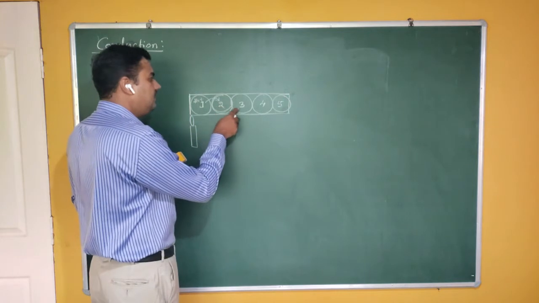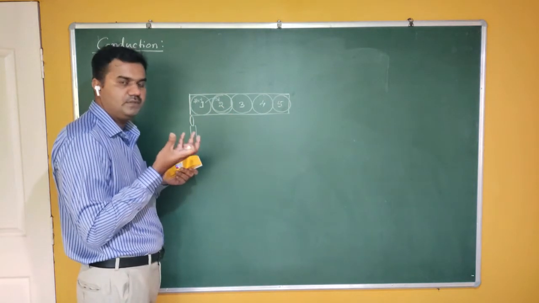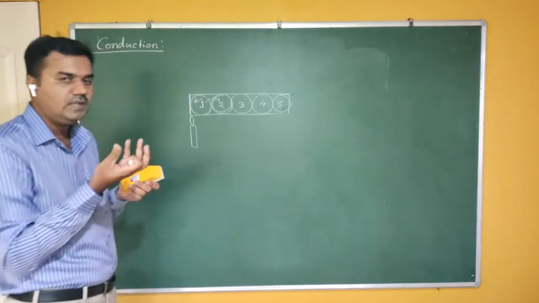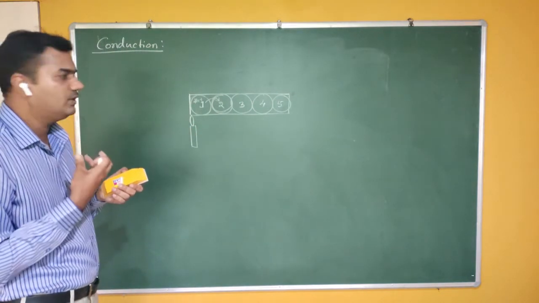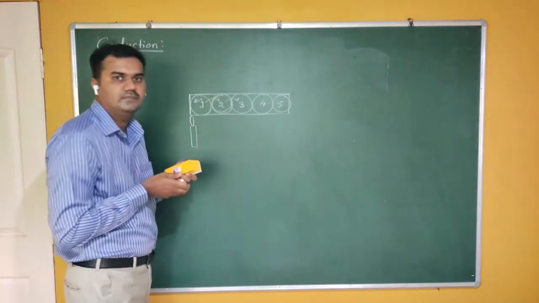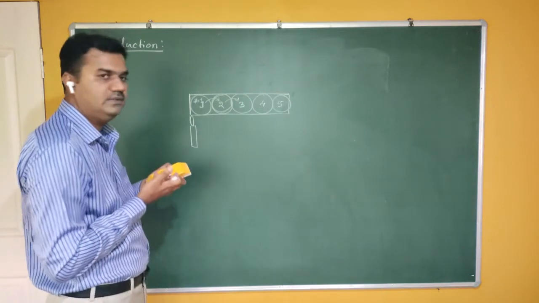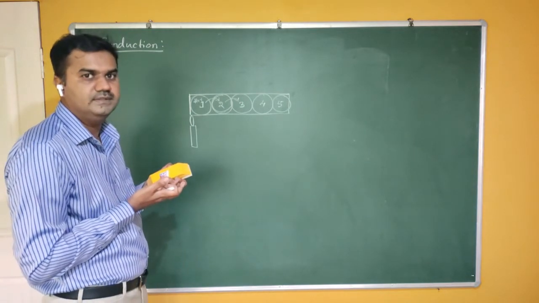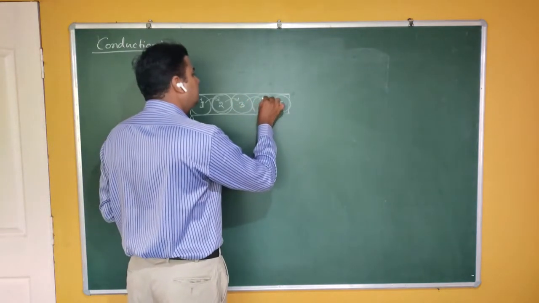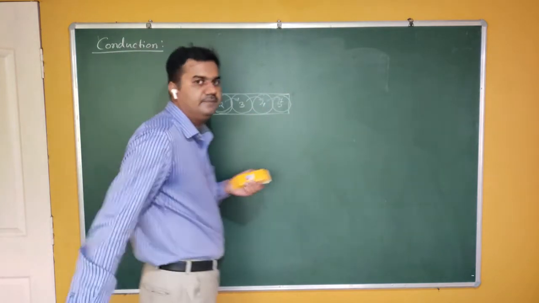Then again you can see that molecule 3 is in contact with molecule 2. When molecule 2 becomes hot, it is in contact with the third molecule. Therefore the heat flows from 2 to 3. Similarly, if you compare 3 and 4, 3 is a hot one, 4 is a cold one. Therefore, heat flows from 3 to 4. And finally, heat flows from 4 to 5.